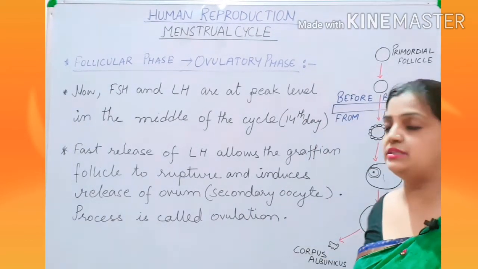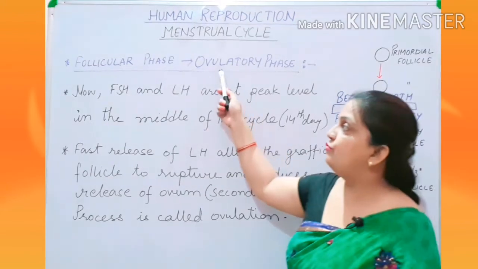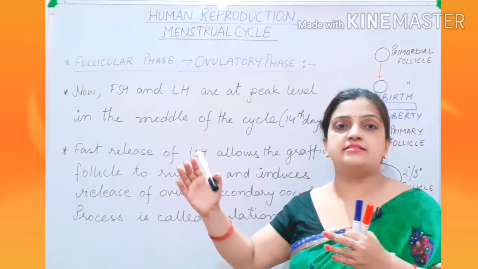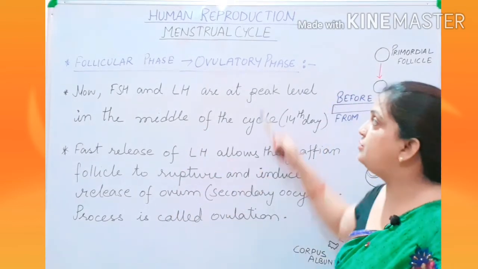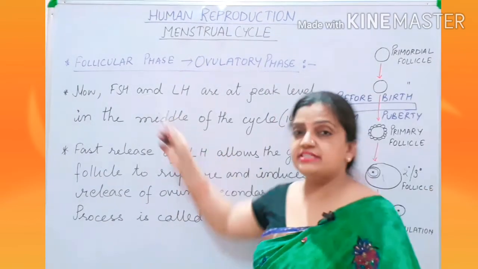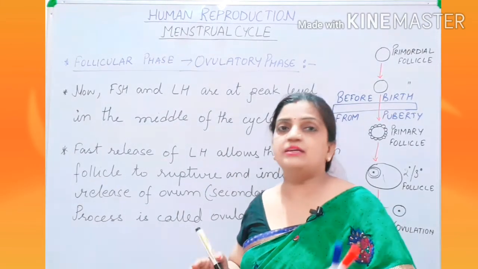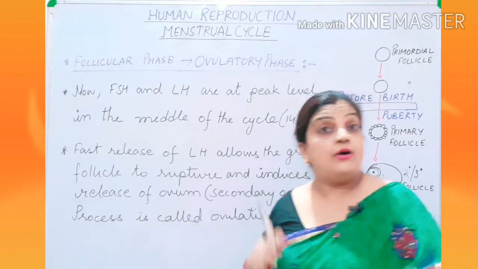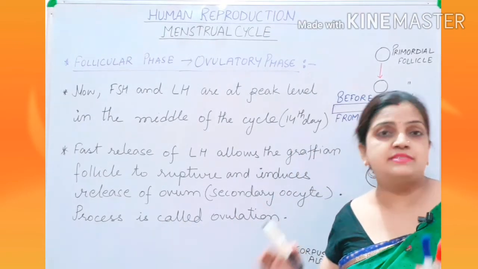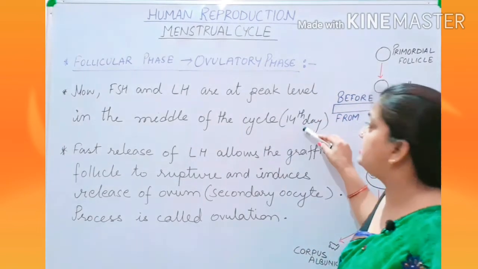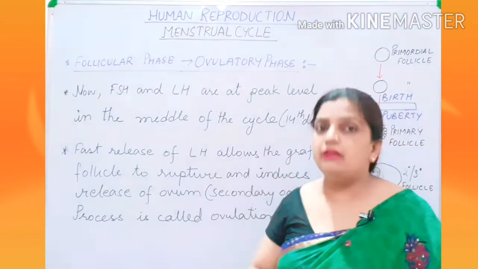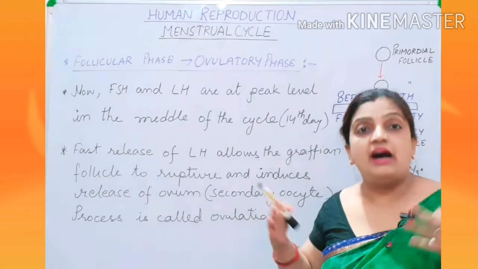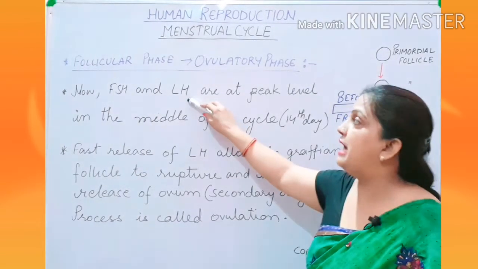First I am going through the theory only. So this ovulatory phase, what happens during that? When the follicular phase moves ahead, during this phase your FSH was getting secreted so that the proliferation of the follicles and the endometrium was going on. Simultaneously, on the 14th day of the cycle, in the middle of the menstrual cycle, suddenly a fast secretion of LH starts.